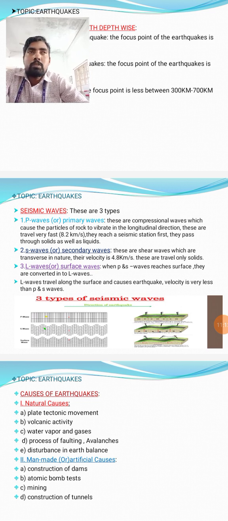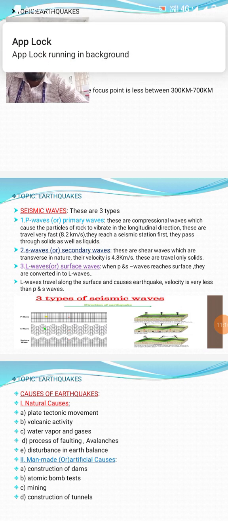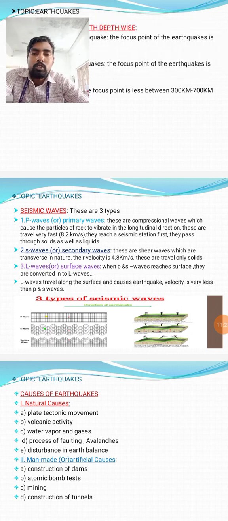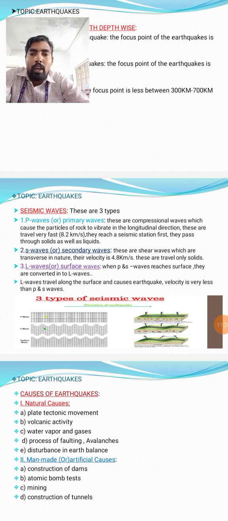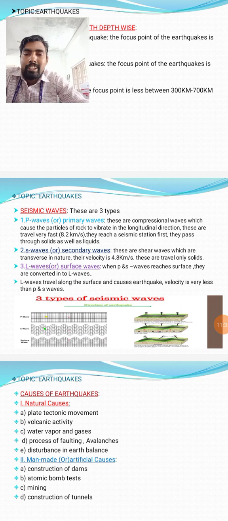Some seismologists say that when P and S waves reach the surface, they are converted into L waves. Some scientists say P waves and S waves, when they reach the surface, are converted into L waves. These are also called vibrator waves. The L waves travel along the surface and cause earthquakes. Mostly earthquakes are caused by L waves.